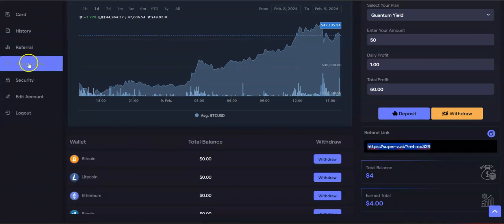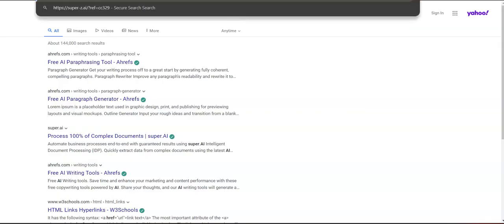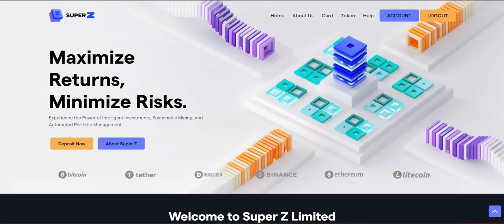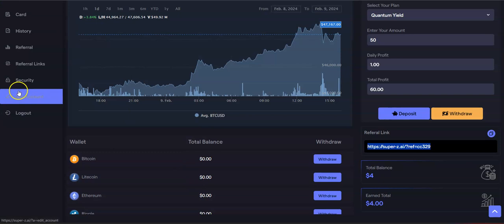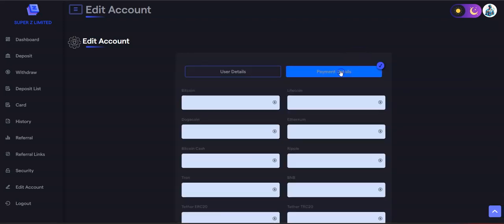Okay. So ignore these other referral links. You copy this one, and then you share it with your social media, family, friends, and whoever joins the platform under your referral link, you will get a referral commission. And over here is where you edit your account, so for example, your username and etc. Okay, and also your payment details.